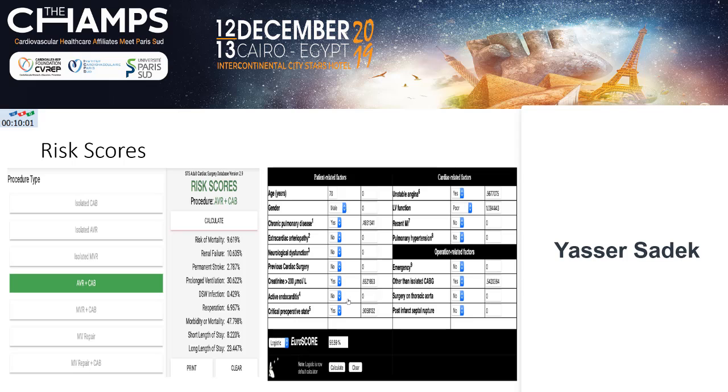And when we calculate his risk scores, it's very high risk for mortality and very high risk for morbidity. This is calculated by the STS score, which is dedicated for surgery when you would attempt to do CABG with aortic valve replacement. And this is his EuroSCORE, so it's very high. EuroSCORE is 56 and STS score is 10.